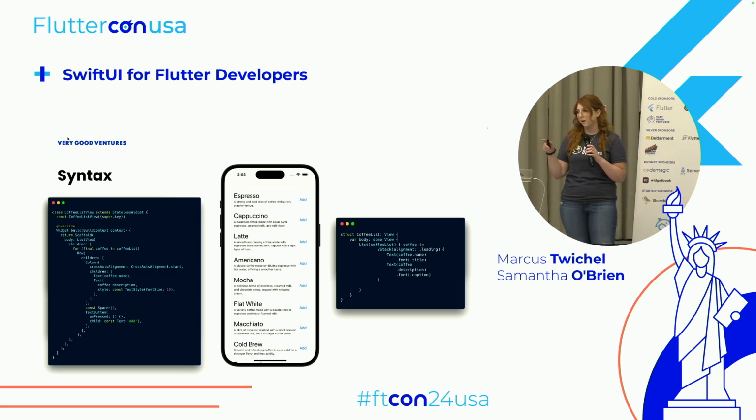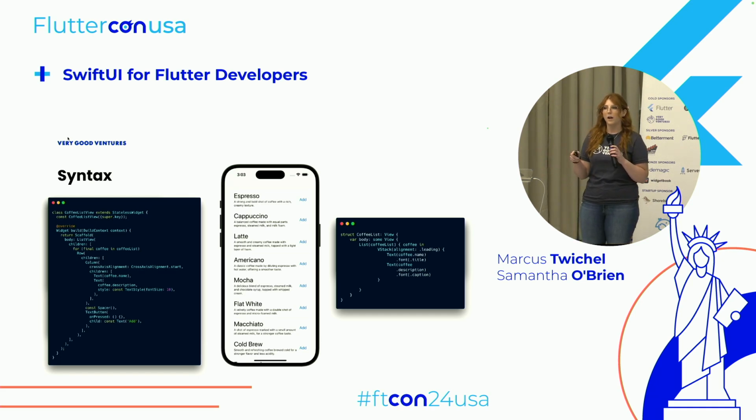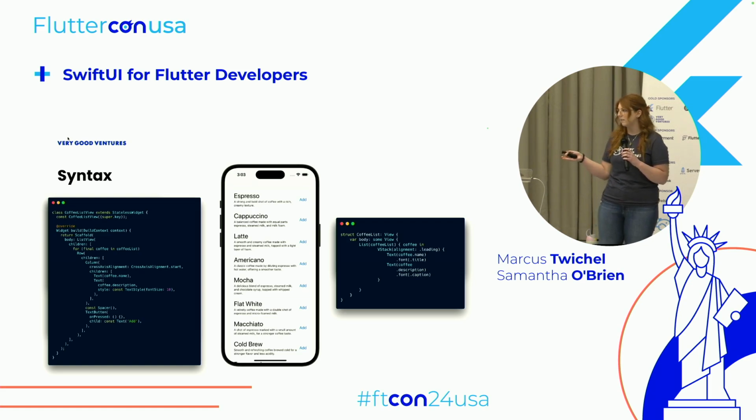So you might notice that underneath our text, we have the dot font. And what that is, is a view modifier. So in SwiftUI, instead of adding a lot of parameters, they'll use these view modifiers, which are functions that just return the view with the respective changes. So whereas in Flutter, we might pass a text style object as that style parameter, we just use view modifiers here. And similar to modifiers in Flutter, you can chain these and have multiple view modifiers one after the other.